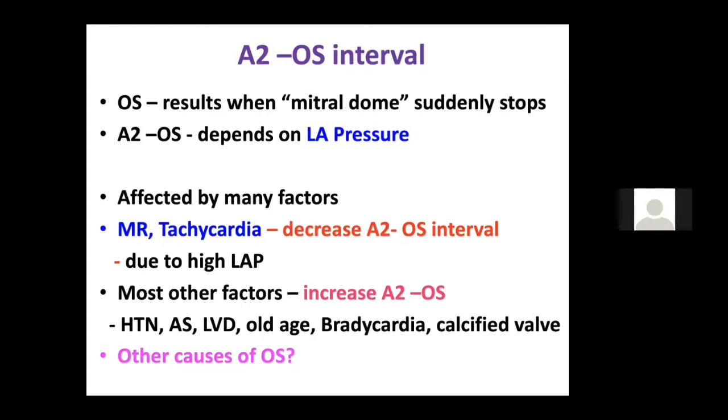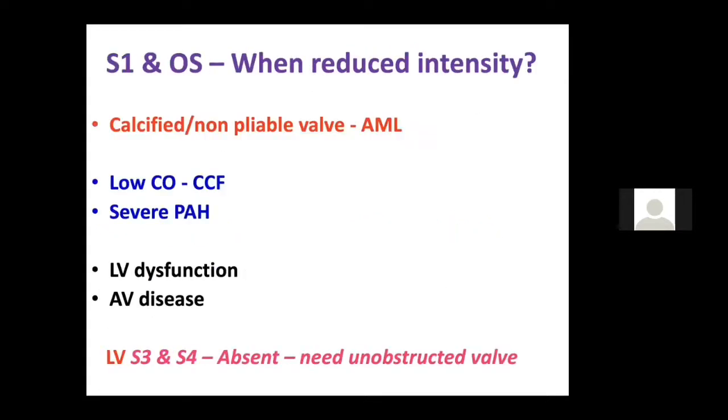Sometimes they may ask you in exam what are the other causes of opening snap, like mitral stenosis, tricuspid stenosis, Ebstein's anomaly, and hypertrophic cardiomyopathy can cause the opening snap. So let's go to the next slide. S1 and opening snap: so what reduces the intensity?